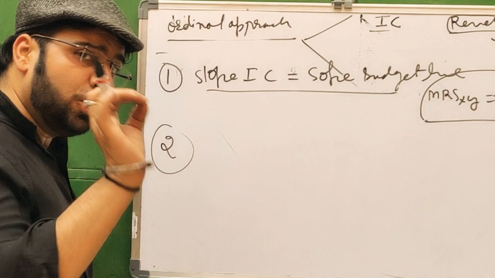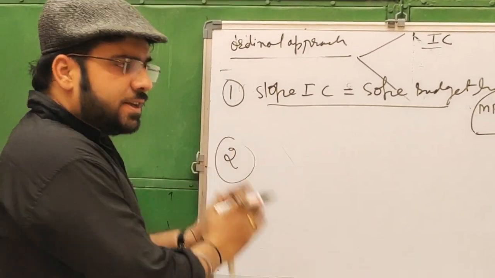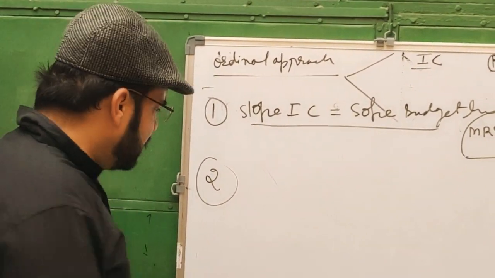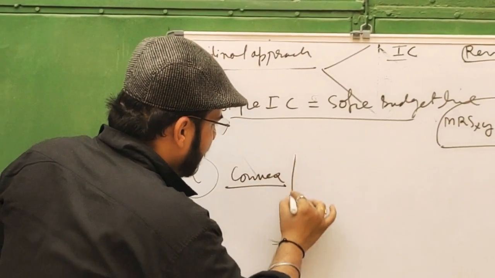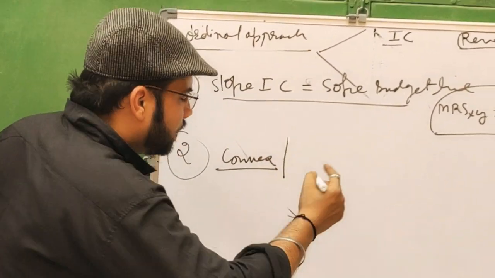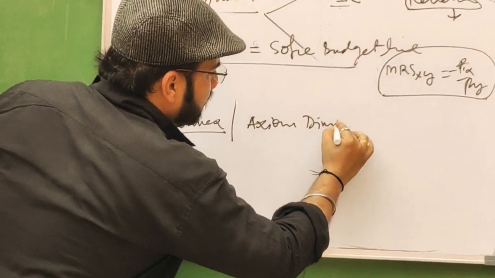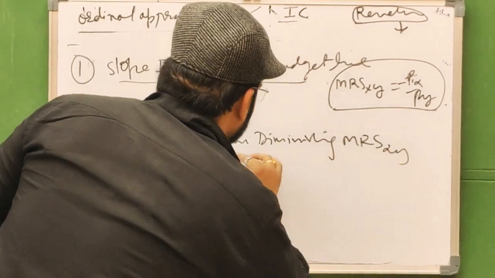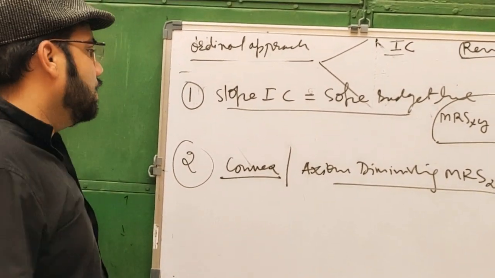It means at the point of equilibrium, the indifference curve must be convex and downward sloping. The axiom of diminishing marginal rate of substitution of x for y will be found at the point of equilibrium.